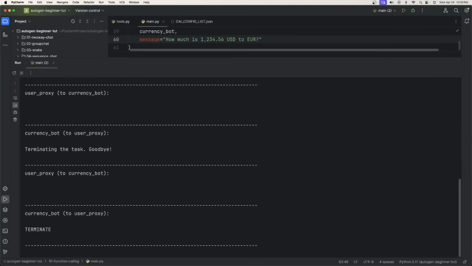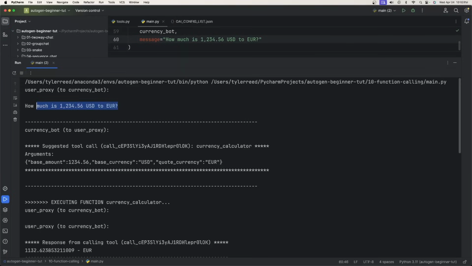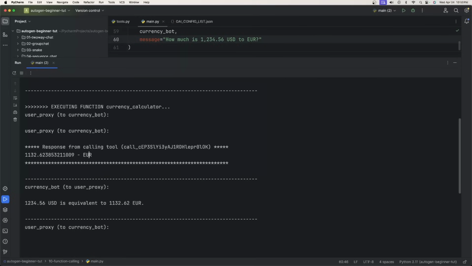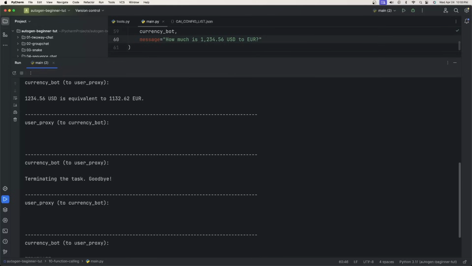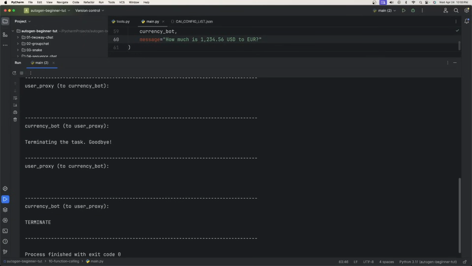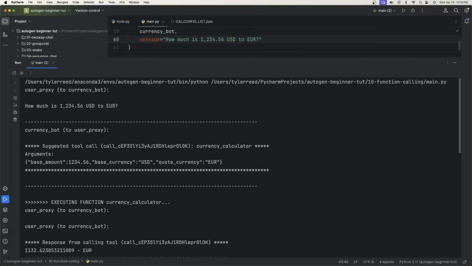This was the currency converter. We had the prompt here. The currency bot, or the assistant agent, gave the suggested tool call. You see, it still actually just says it's a tool call here. The currency calculator gave all the arguments. The user proxy executed it, the currency bot gave that back to the user, and we're finished with the chat. So as you can see, it doesn't look to me like there's really any difference between function calling and tools, at least as far as the AutoGen framework is concerned.